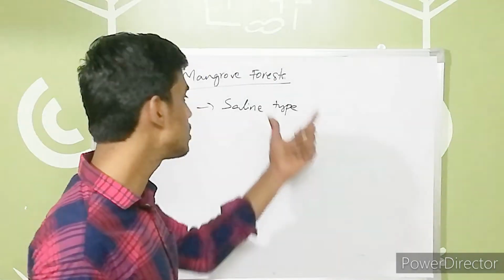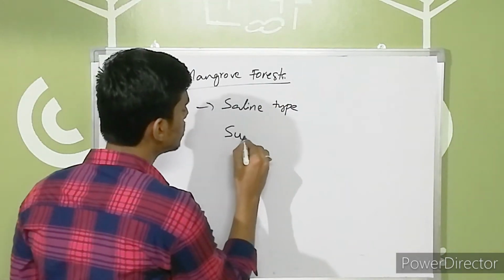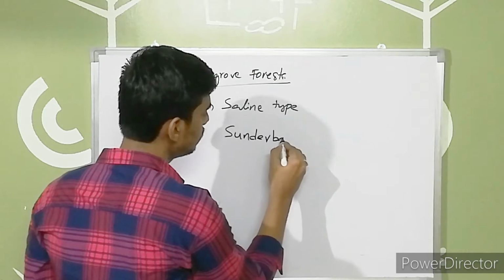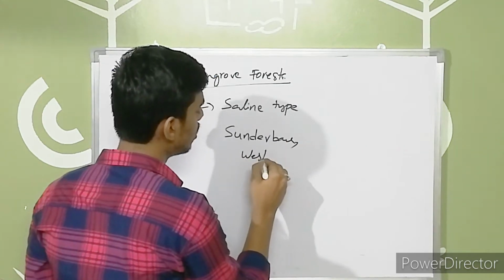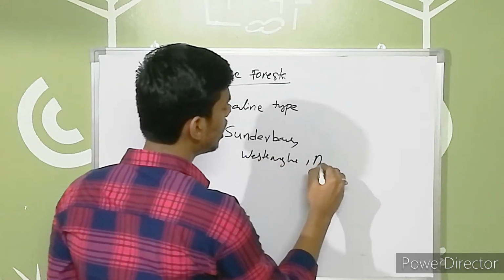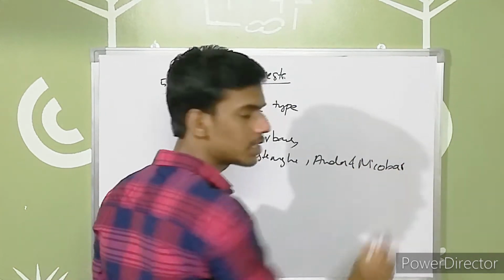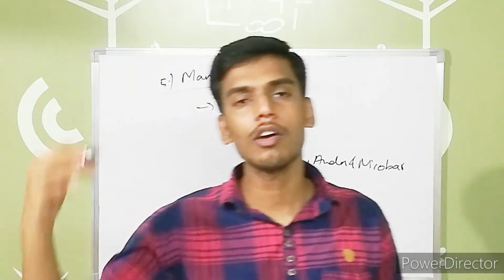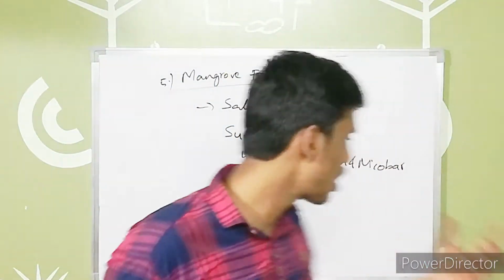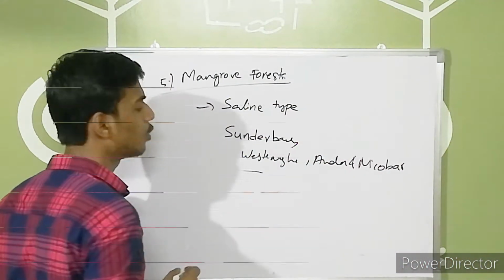These are the trees which are mainly found in the Sundarbans, Western Ghats and Andaman and Nicobar Islands. When I am talking about this, one thing I have to say here, the important thing that we have to note,